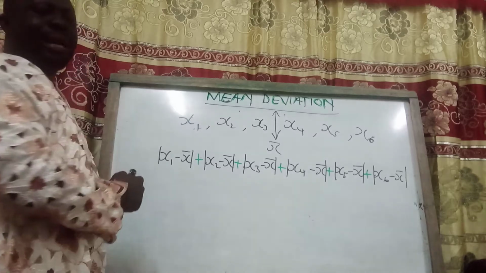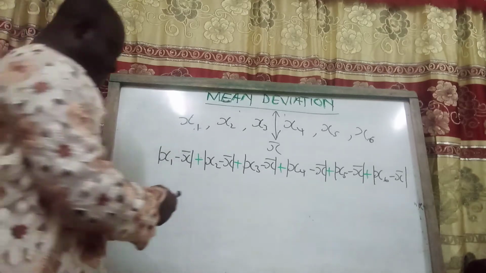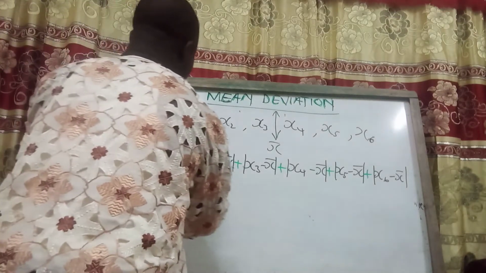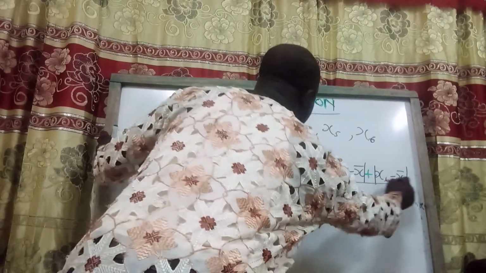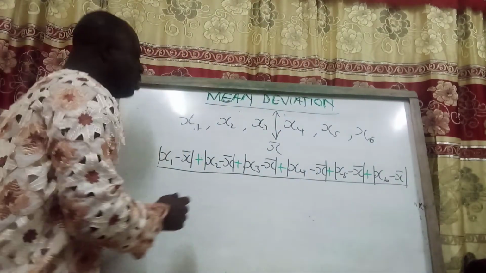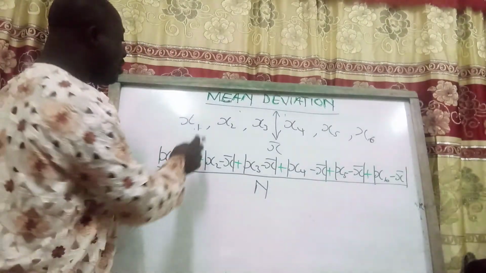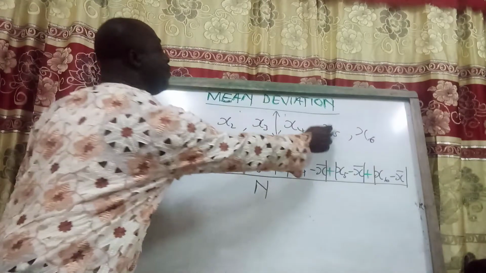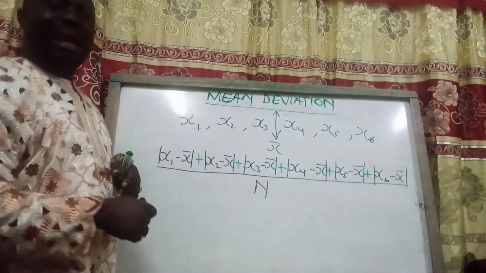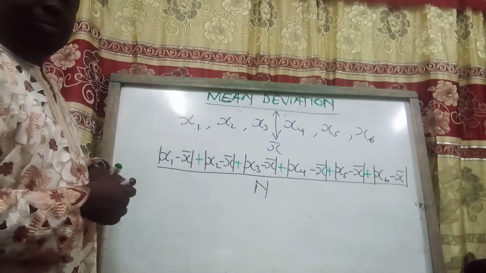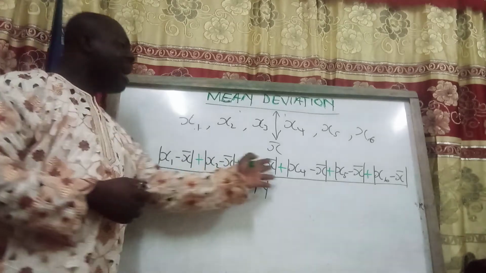But because we are talking about the average mean, we must divide their sum by the total number of elements concerned. So if we are talking about this, we have 1, 2, 3, 4, 5, 6. So the n could have been 6. This is how we find it.